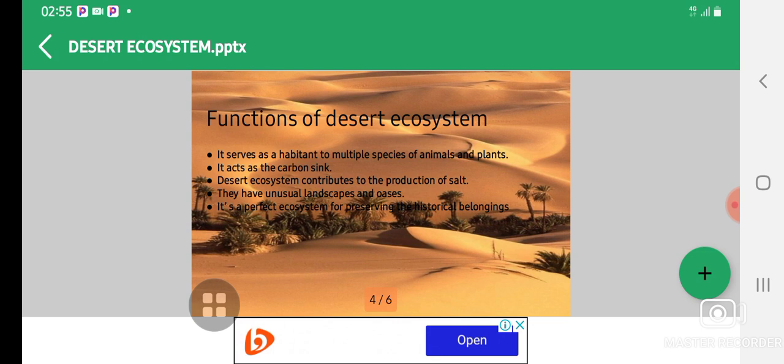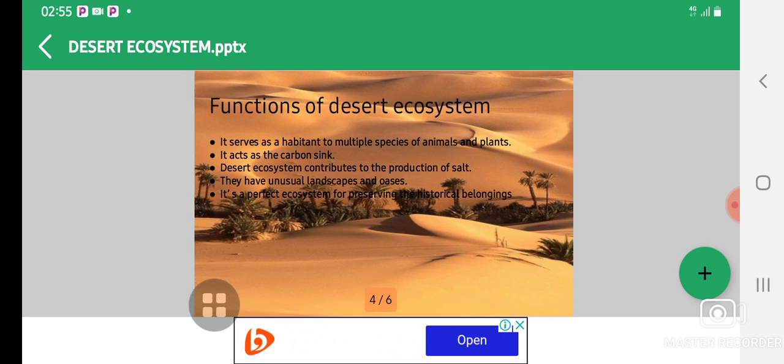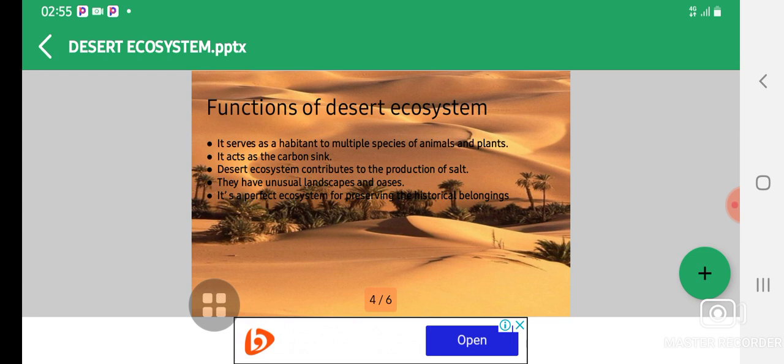So first of all, let's look at the first one. It serves as a habitat to multiple species of animals and plants. These animals and plants have adapted and they survive under this extreme environment. That means these species survive under this extreme environment, which can either be hot or cold.